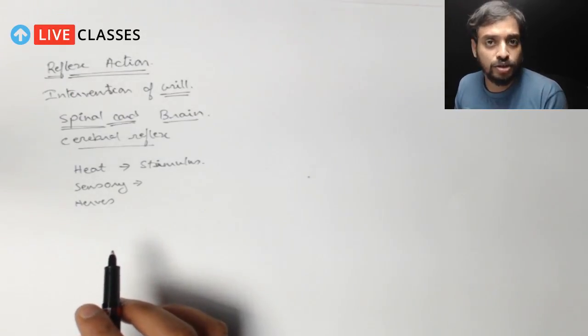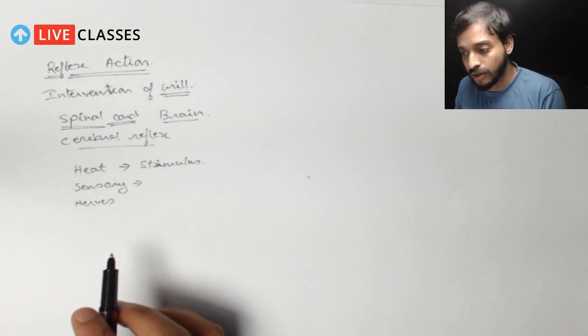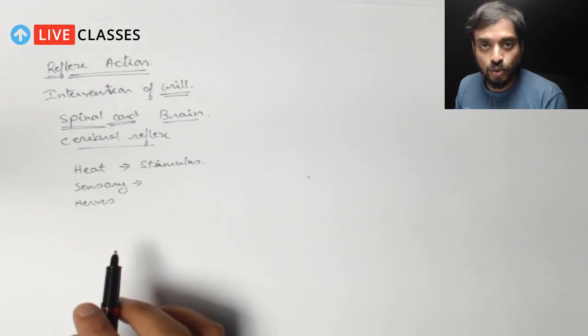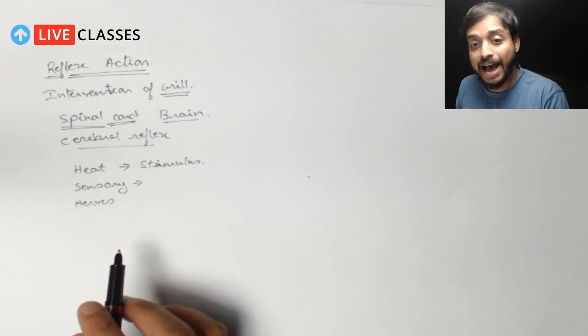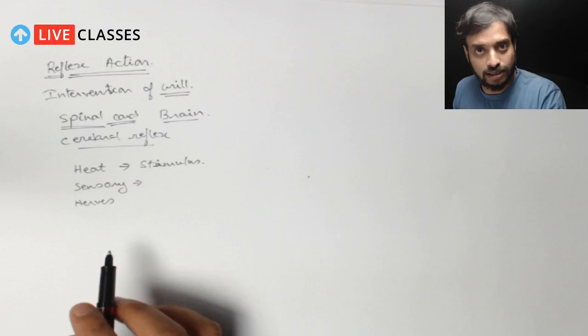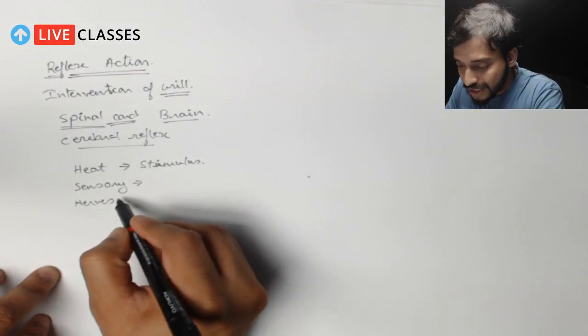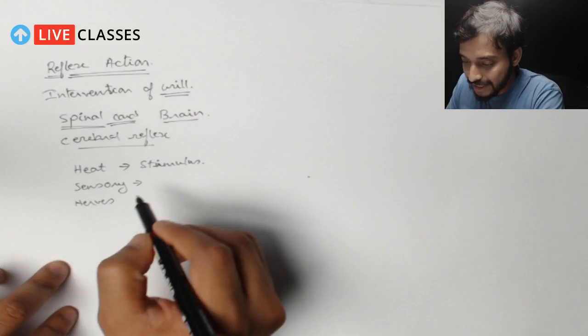There is no message that will be transferred saying that, yeah, this is heat. All these stimuli are converted into various types of electrical and chemical signals. Okay, you should keep this in mind. So there are certain nerves, and these nerves are called the sensory nerves.